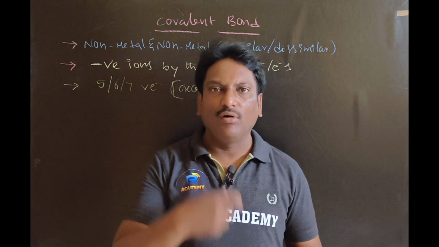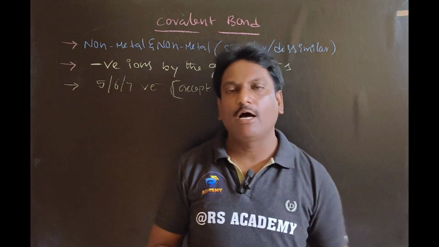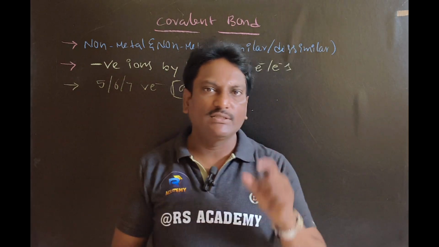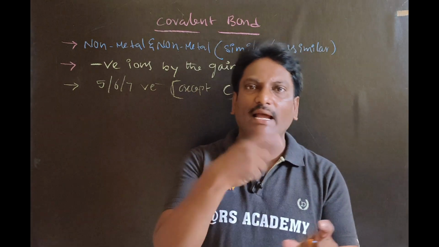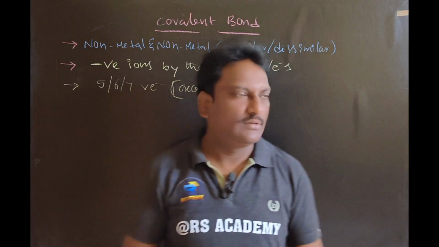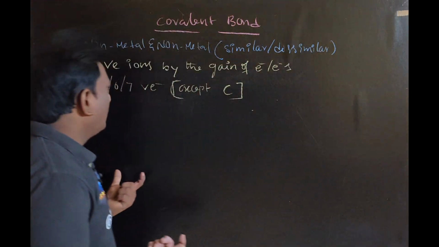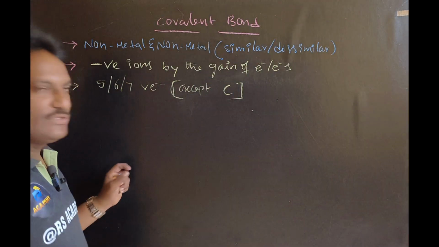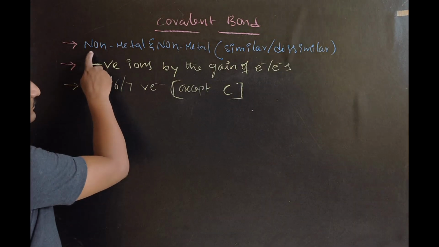Even though carbon consists of 4 valence electrons, it acts as a non-metal, right? Because it has a tendency to form a negatively charged ion.